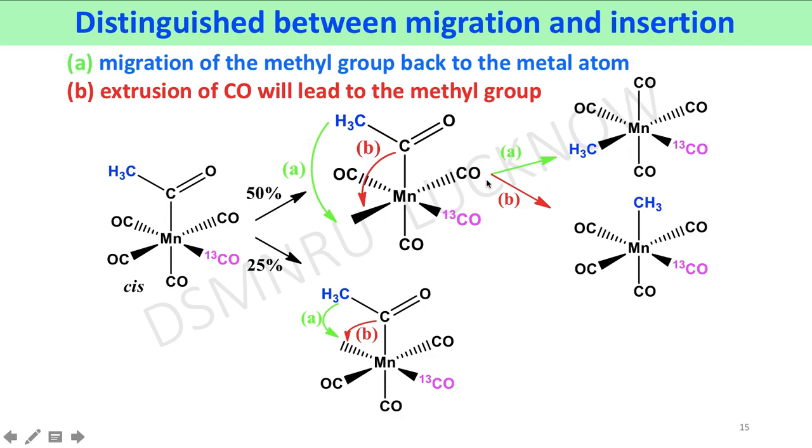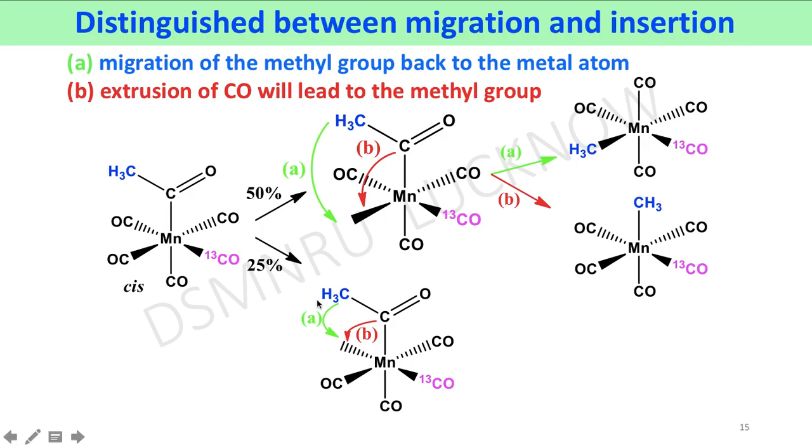If it follows another route, that is extrusion of the carbonyl group, that is shown in red color here, from the acyl group to the equatorial position, then this carbonyl group jumps to the equatorial position. Here the methyl group is situated at the axial position.